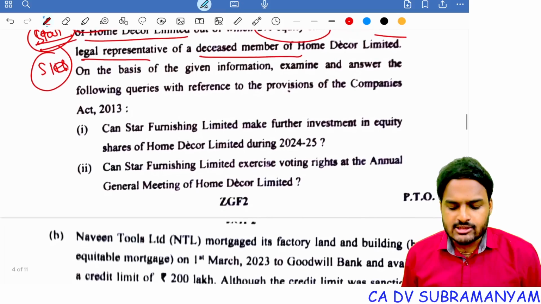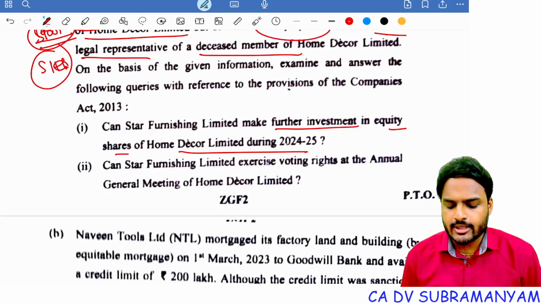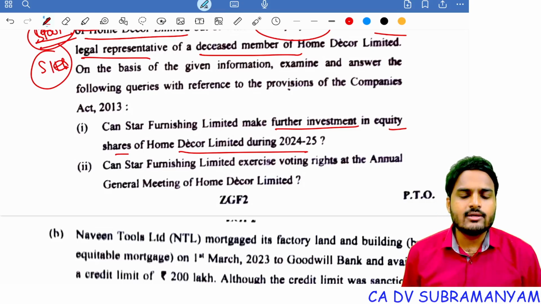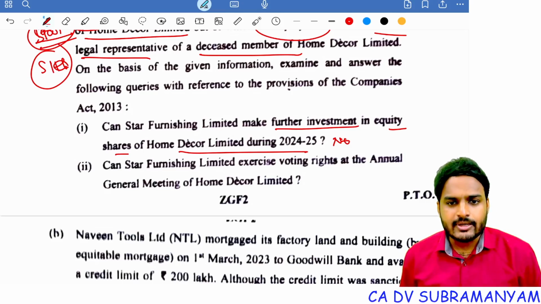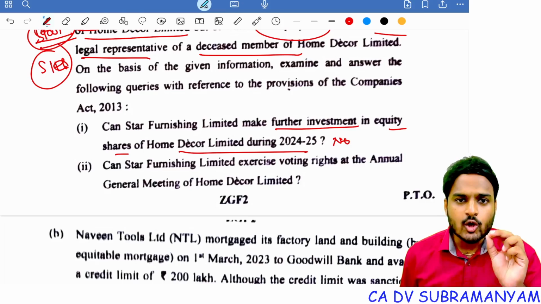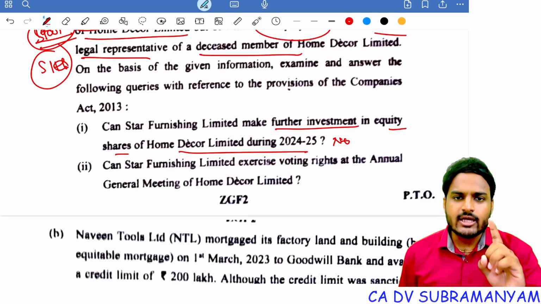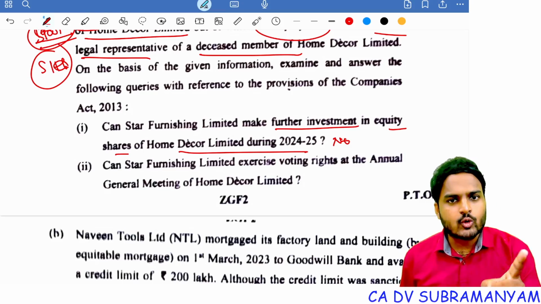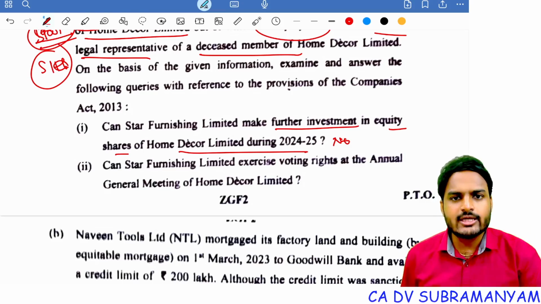Can Star Furnishing Limited make further investment in equity shares of Home Decor Limited during 24-25? The answer is no. A subsidiary company is not allowed to hold shares in its holding company. But to this rule, we have 3 exceptions. One is, as a legal representative, it can hold shares of the holding company. As a trustee, it can hold shares of a holding company.